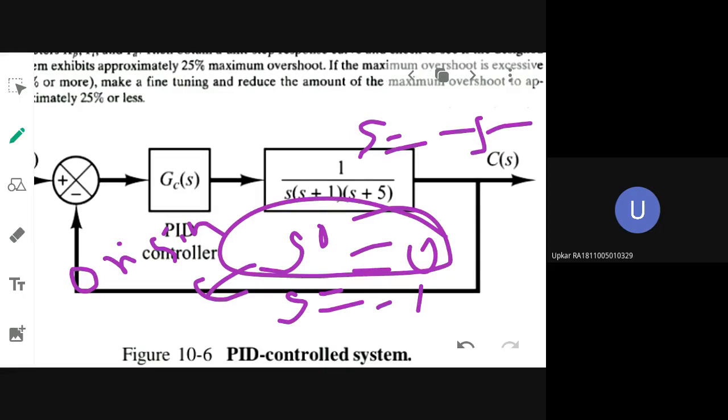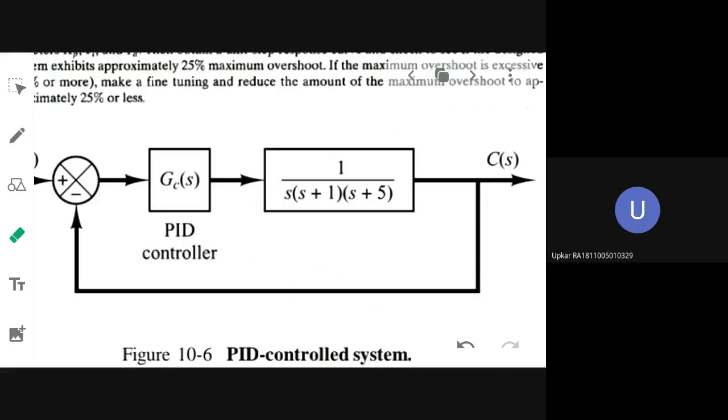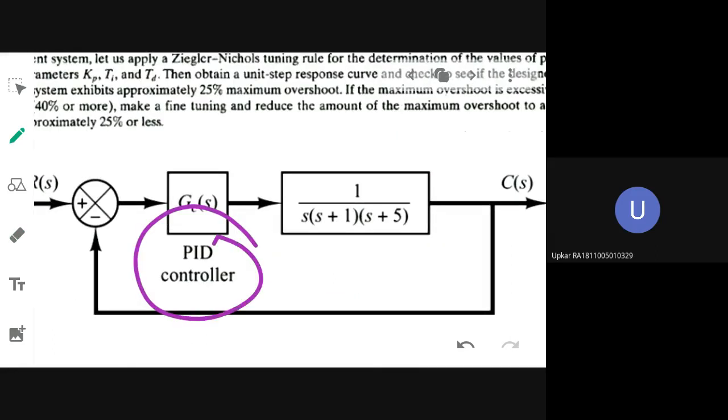So what method are you going to use for the design? First or second? Second method. And one more thing: what is the controller that you are going to design? PI or PID? PID controller. So what is the formula for it?